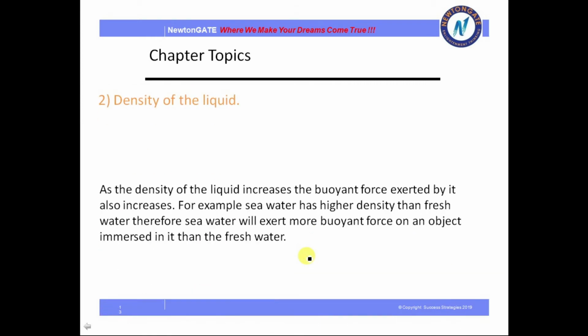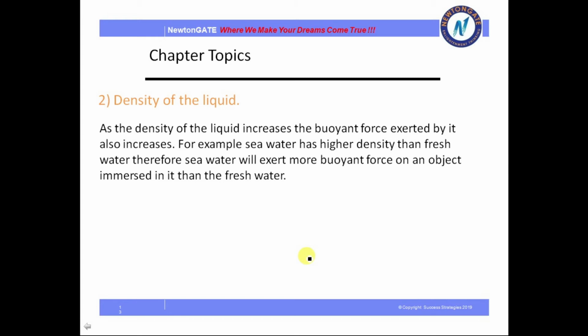Next is density of the liquid. As the density of the liquid increases, the buoyant force exerted by it also increases. So that means the more the density, the more the buoyant force.